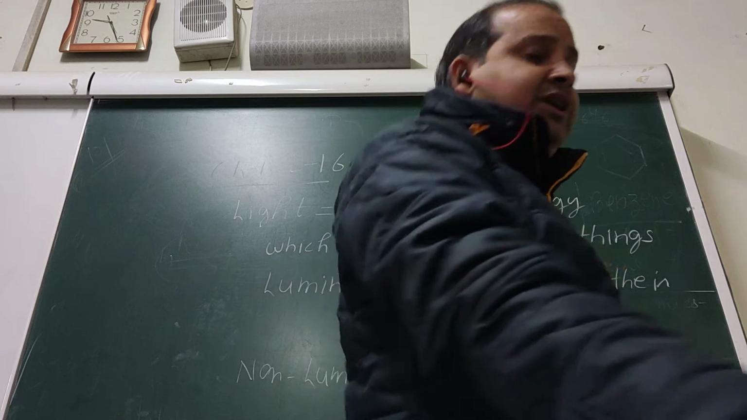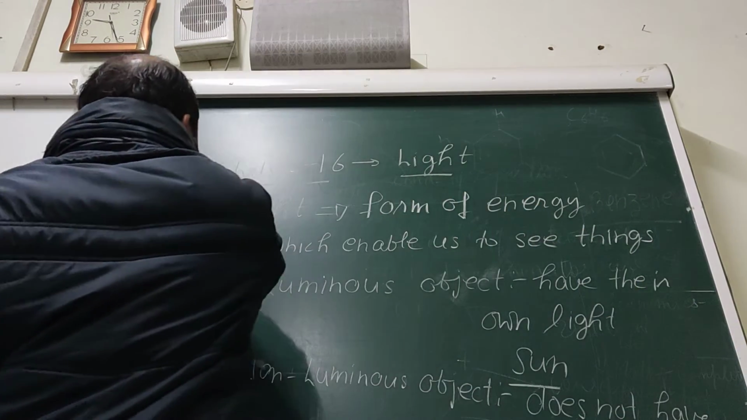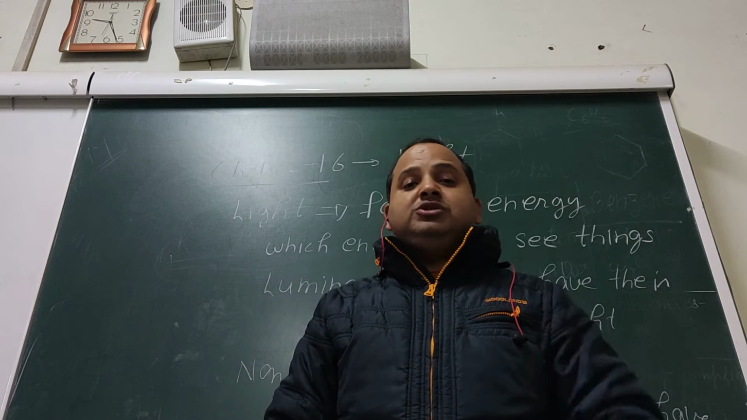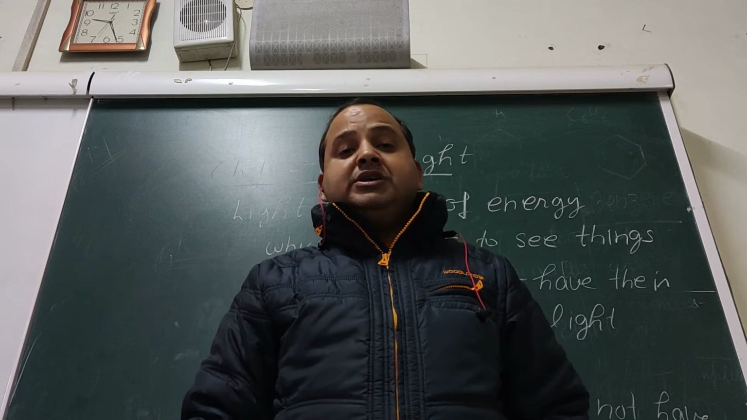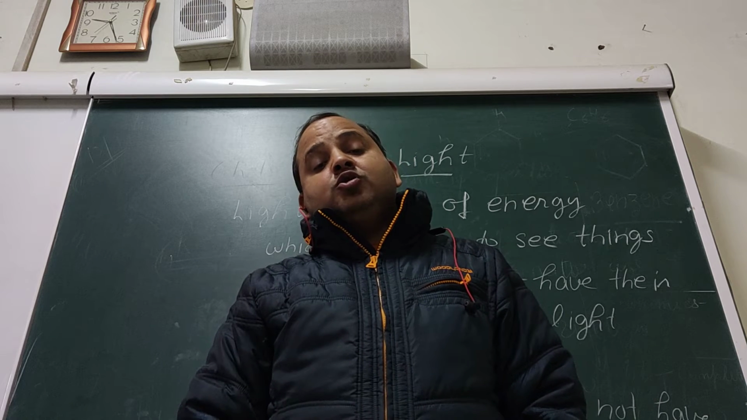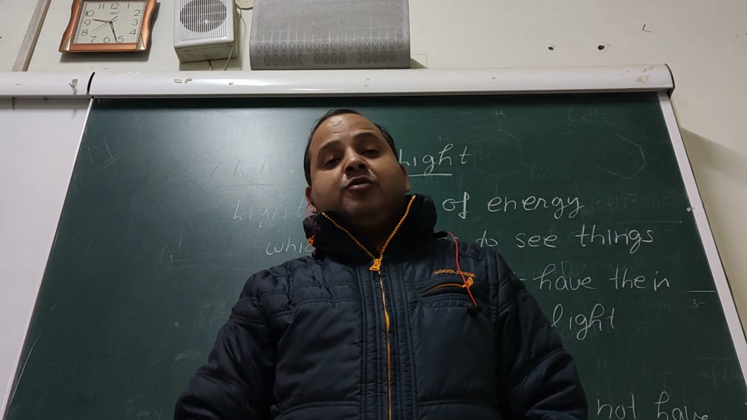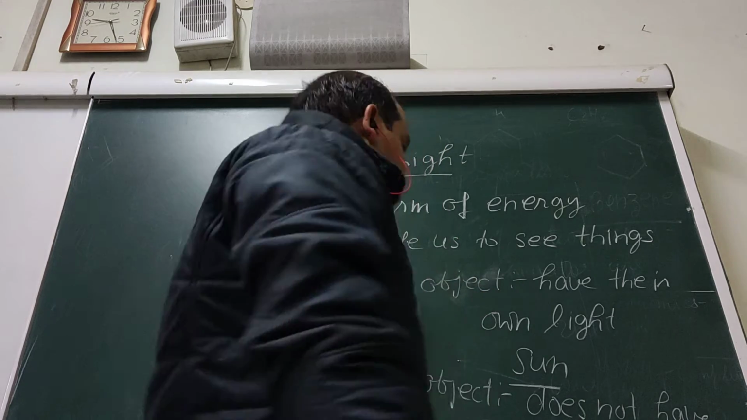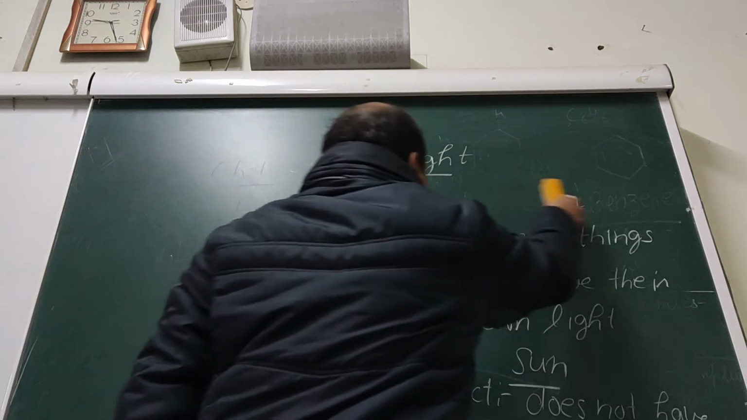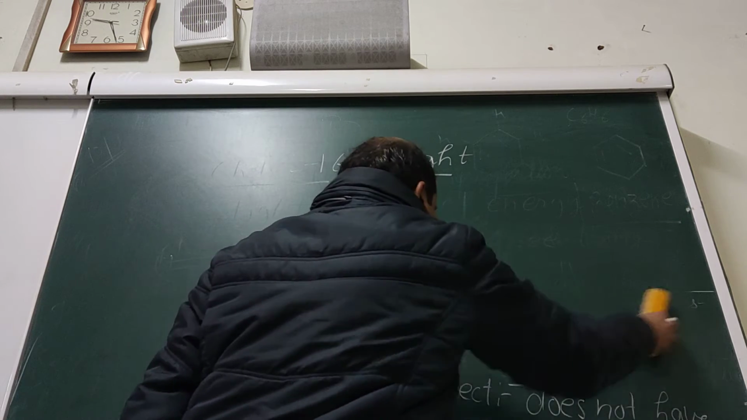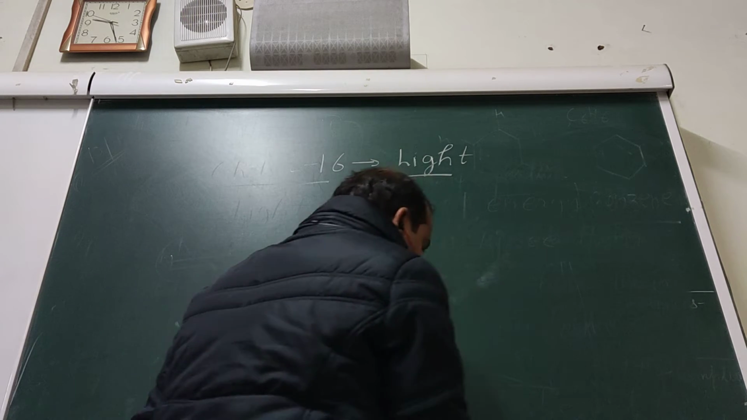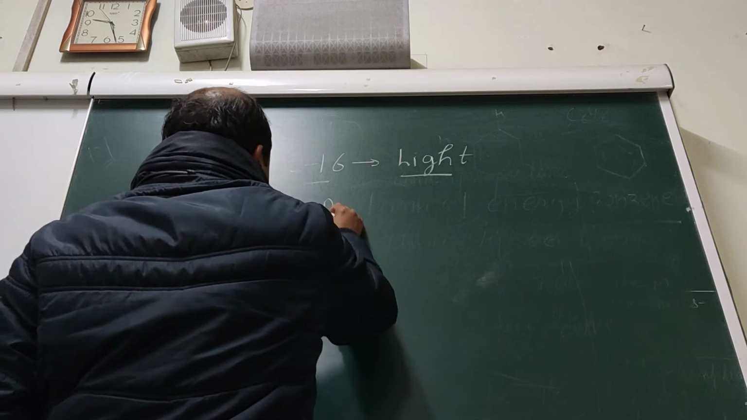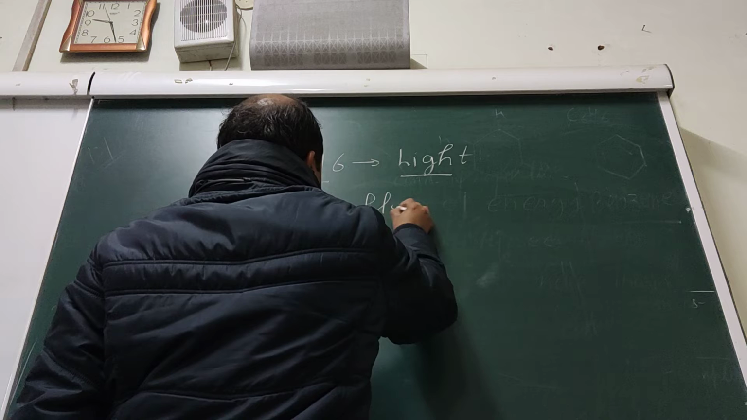Now if you want to see anything, we require, so first what I told, light is a form of energy which enables us to see. So if you want to see the object, we should know what the source of light is, so what the kind of object are. So we have two kinds of object, one is called luminous, other is called non-luminous. Okay. Now if we want to see object, the concept is called as reflection of light.